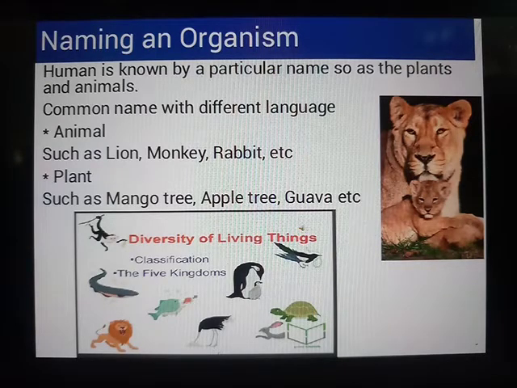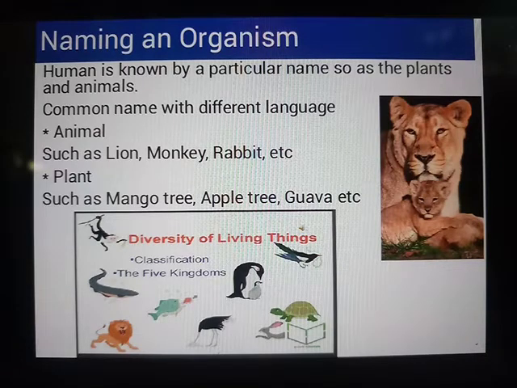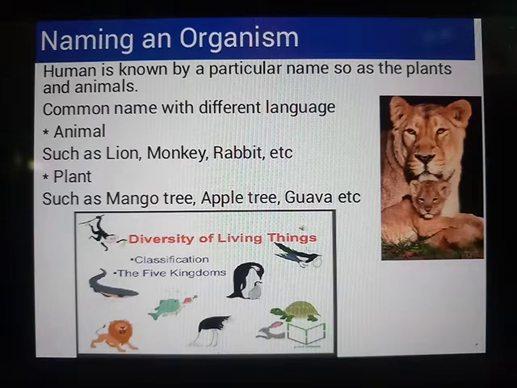Also, the common names of an organism can be pronounced differently in different languages. For example, mango is called aam in Hindi, amba in Odia or Marathi, mangai in Tamil, and mamidi in Telugu. It creates great confusion and cannot be used for scientific studies all over the world. Right. So here also we see that humans are known by a particular name, as are plants and animals.